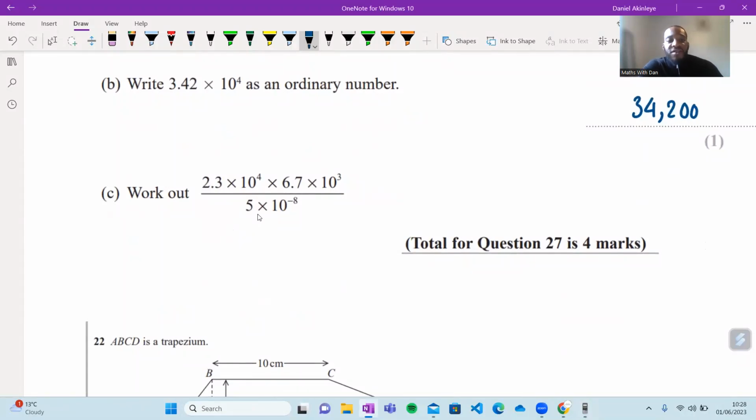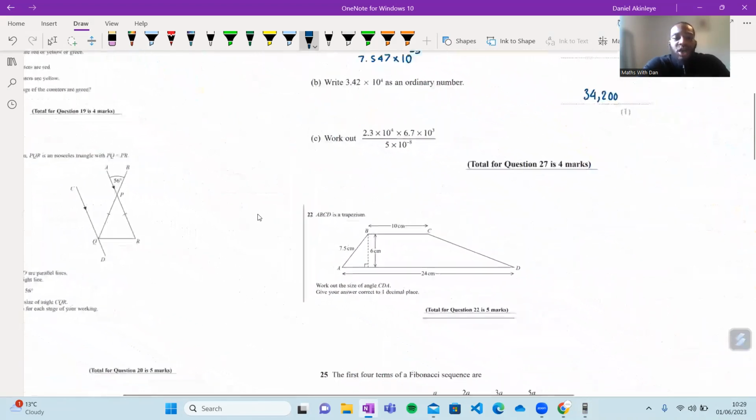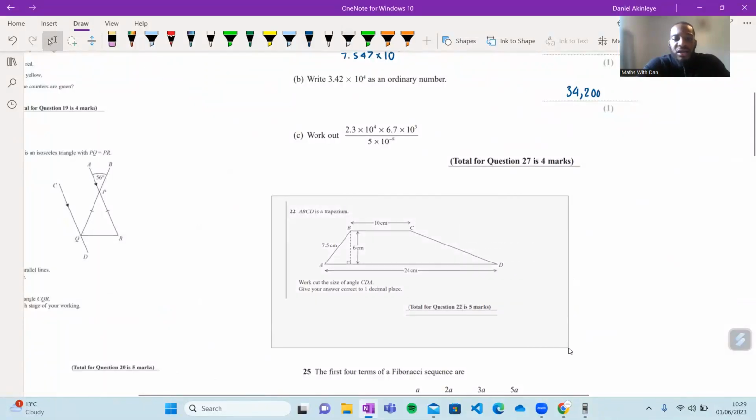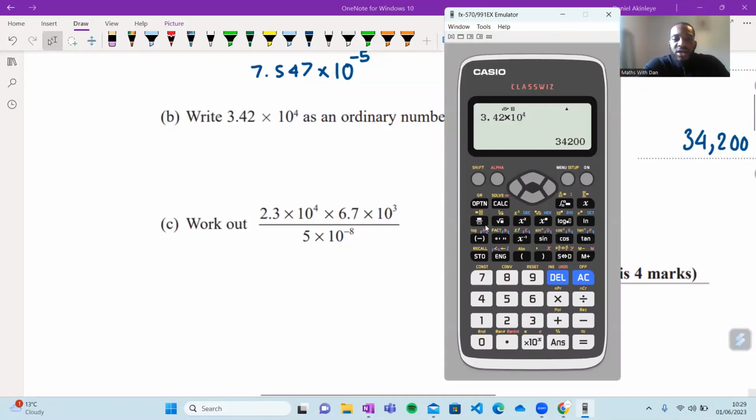times 6.7 times 10 to the 3, all divided by 5 times 10 to the minus 8. So with this one, again, this is an easy question, but just make sure you write it exactly how it's given to you in your calculator and you'll get the marks. Let me get my calculator up again. Let's put it in everything. We've got 2.3 times 10 to the 4 times 6.7 times 10 to the 3 divided by 5 times 10 to the minus 8.